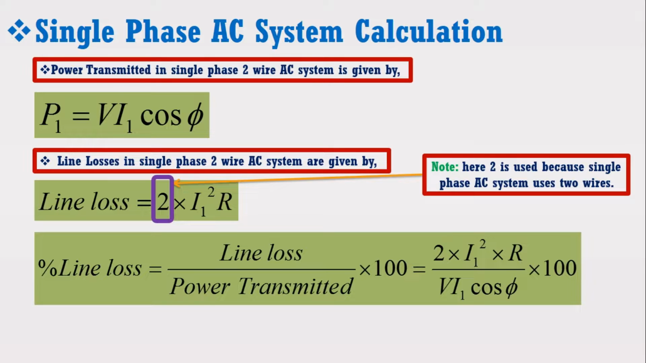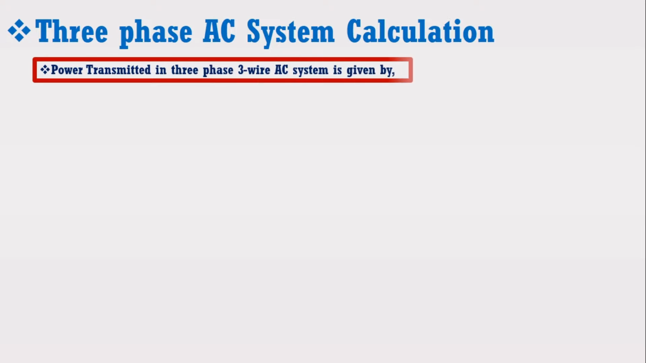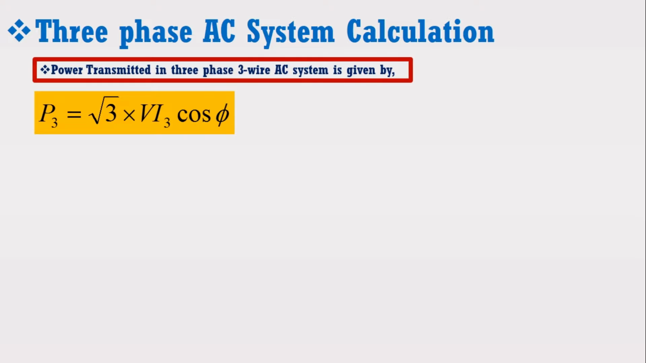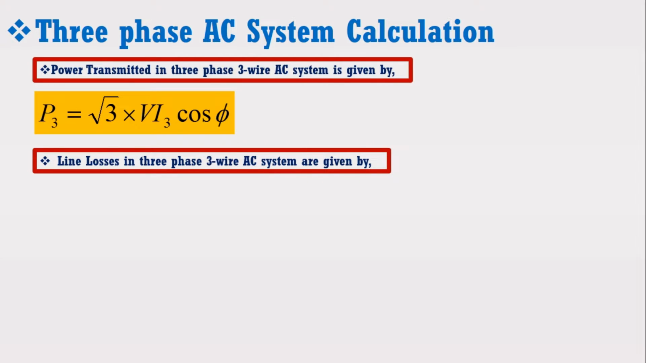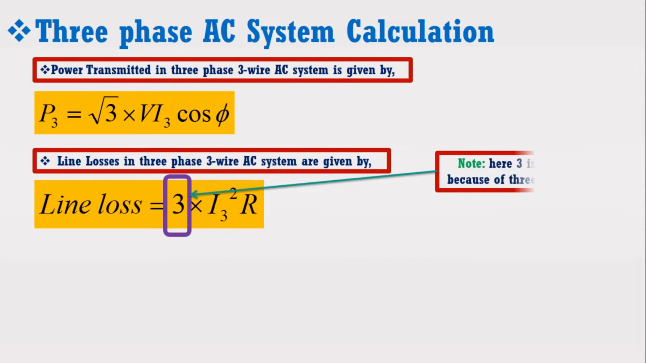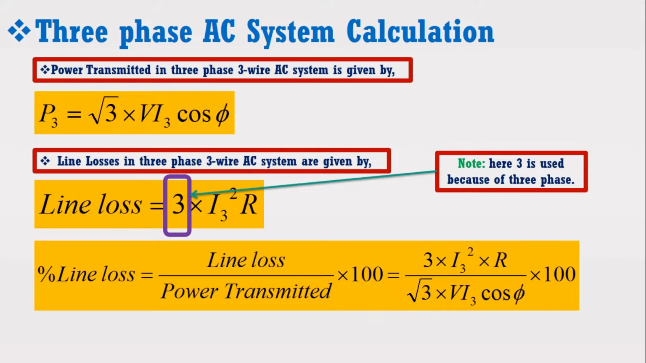Now we are going to derive the percentage line loss expression for the three-phase AC system. We know that power transmitted in a three-phase, three-wire AC system is given by P3 is equal to root 3 into V I3 cos phi, and the line losses in a three-phase, three-wire AC system are given by 3 into I3 square into R. Here 3 is used because of the three-phase system. Now percentage line loss for the three-phase AC system is given by the following expression. At this stage, we have derived the necessary expressions for both systems.